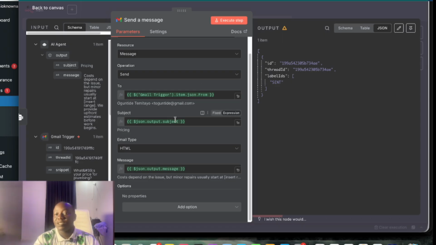So now we are going to test the AI agent to see how it is.